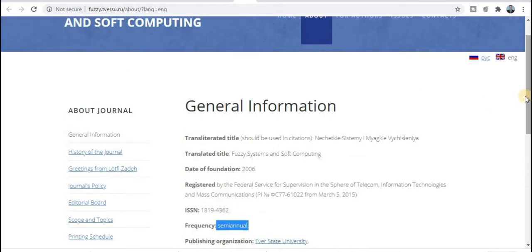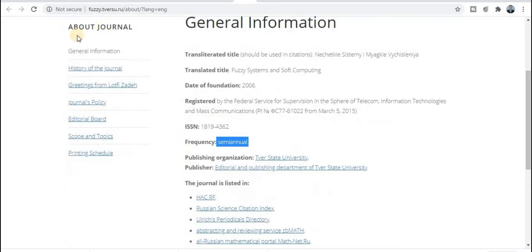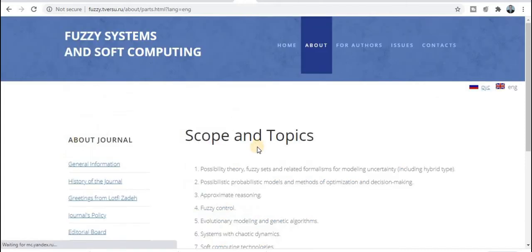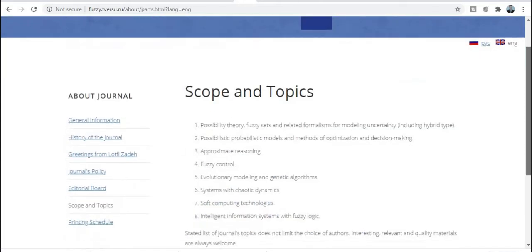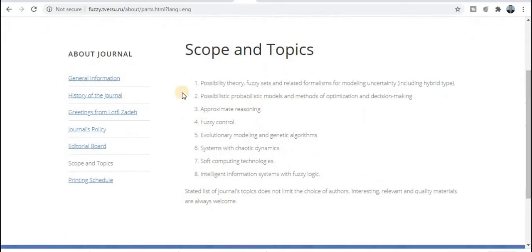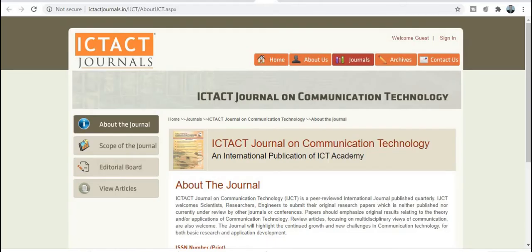Now you need to explore the information about the journal. So these are the scopes and topics. What types of scope will be covered by this particular journal? So these are the aim and scope. If your research area comes under this particular aim and scope, you need to publish your research paper. Next category of computer science journal, ICT Journal.